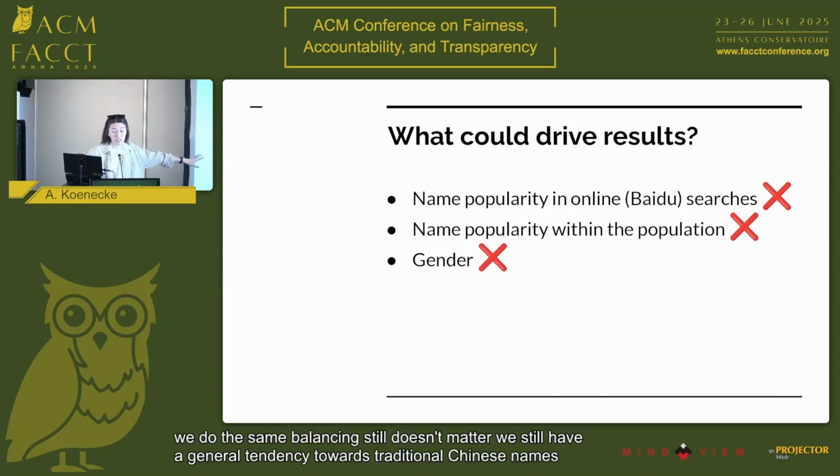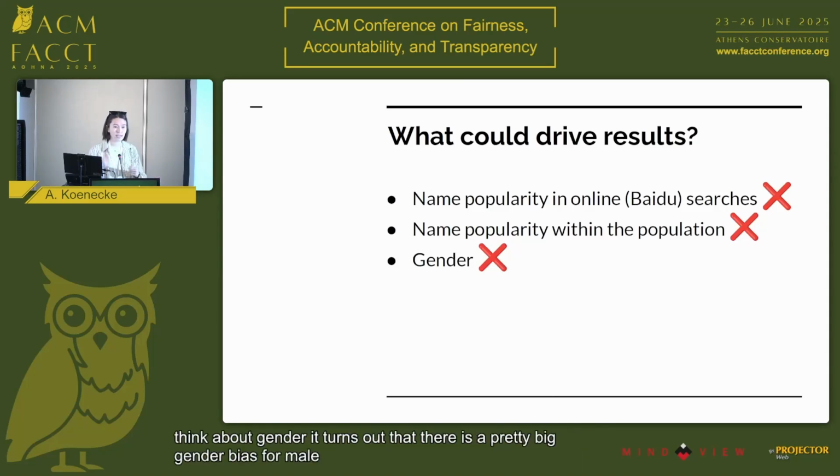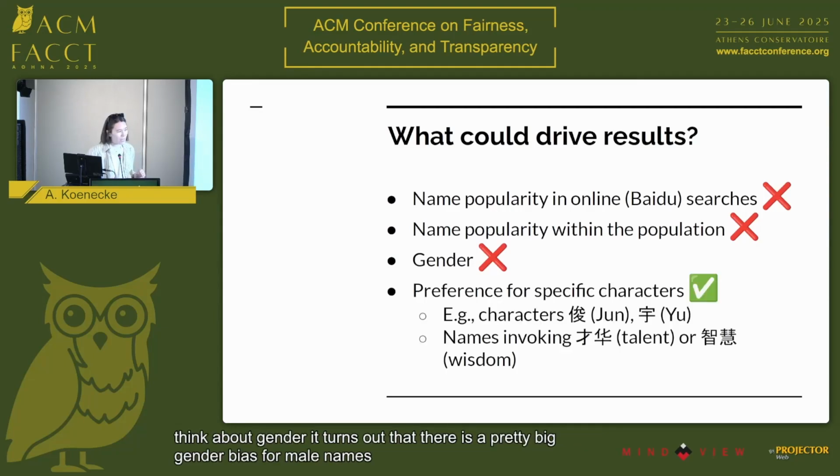We think about gender. It turns out that there is a pretty big gender bias for male names. LLMs are across the board more likely to select male names. But even if we balance on gender among the names that we propose to the LLMs, this still gives us some traditional Chinese bias. What we end up seeing is that, firstly, there does seem to be some preference for specific characters. Characters like Jian, which means handsome, or names that invoke talent in the LLM's point of view seem to overperform.